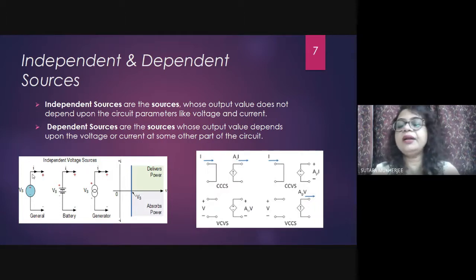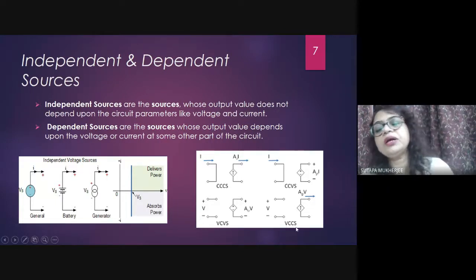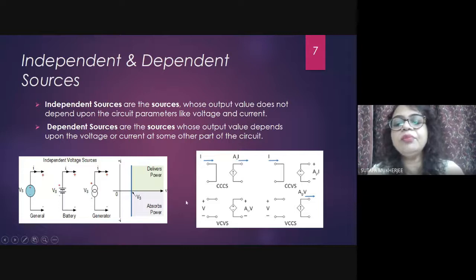CCCS means current controlled current source. CCVS means current controlled voltage source. VCVS means voltage controlled voltage source. VCCS means voltage controlled current source. These are the symbolic representations of the 4 types of sources. When you go through problems, it will be clear to you what are independent and what are dependent sources.